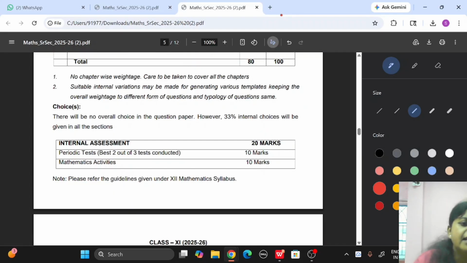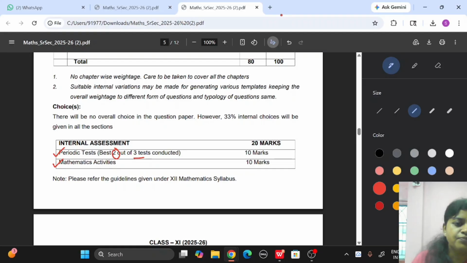About the internal assessment: it should be divided into two parts, periodic tests and mathematics activities. There will be 3 tests, and out of 3 tests the best 2 will be counted for your marks.